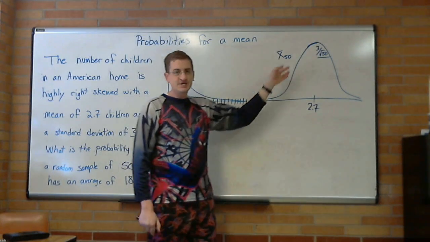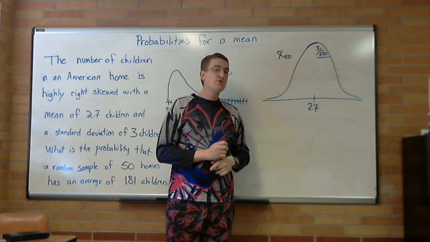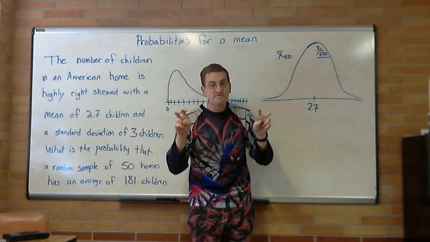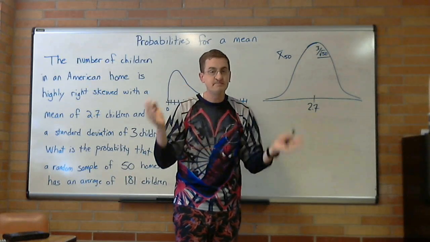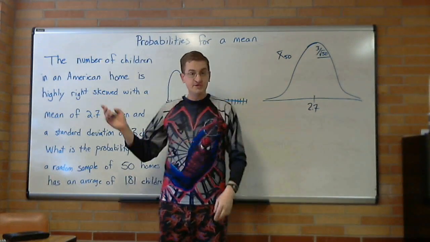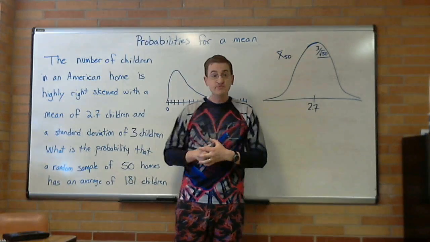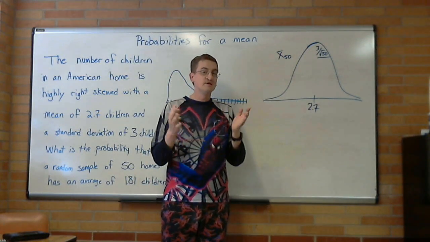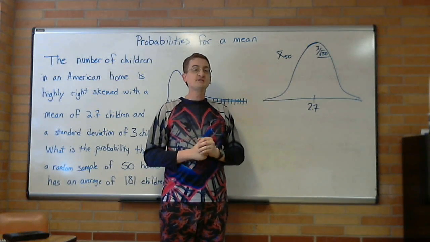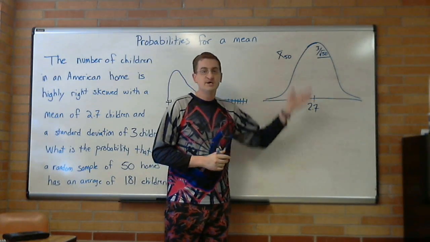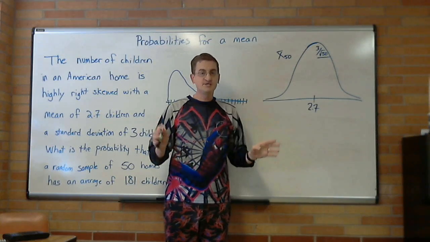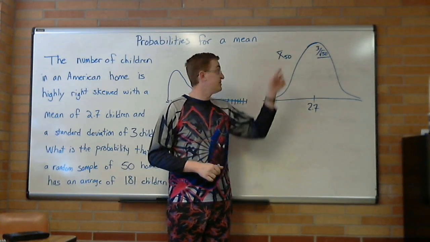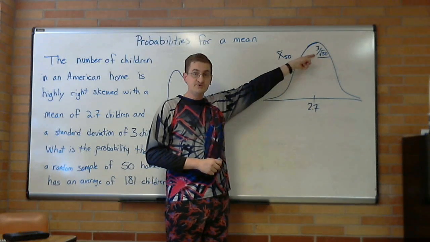Now, is this actually perfectly normal? No, there would still be a small amount of skew in there because to get it perfectly normal, you would need infinite amount of data points, or you would need to start with something that was normal to begin with. But in this case, my art skills are not good enough to show how much it deviates from normal. And so in this class, we're going to say over 30, close enough to normal that we're going to treat it like it's normal. And now we can find probabilities. And this should remind you what we've done before, except all you need to do is keep track of that square root in there.